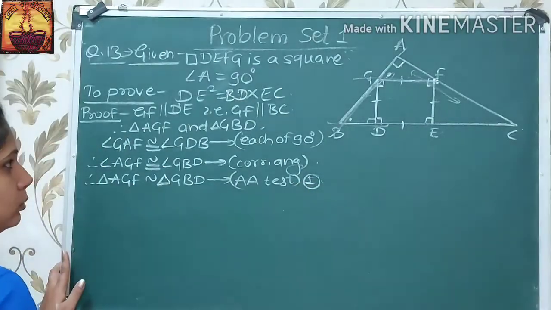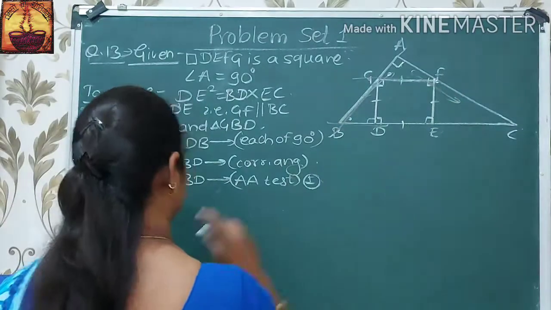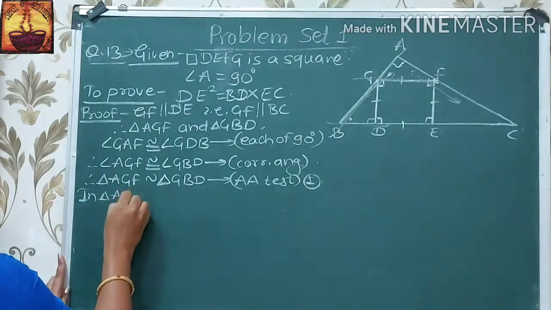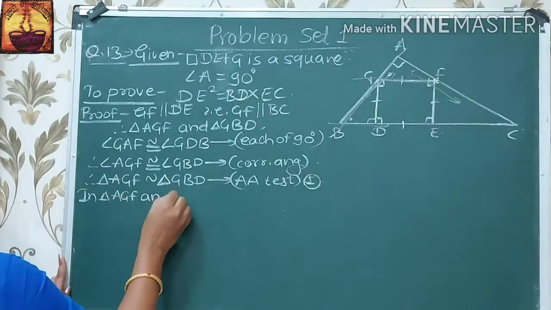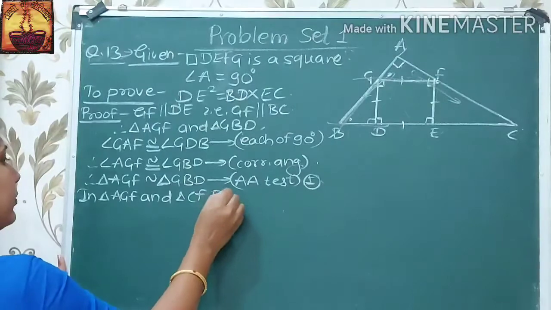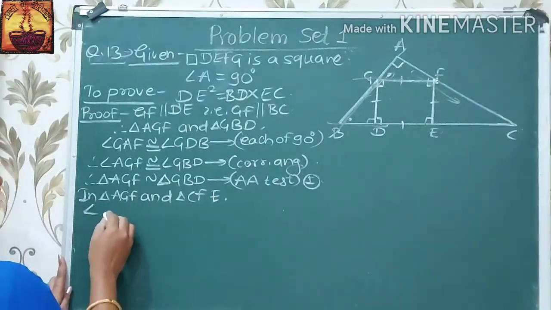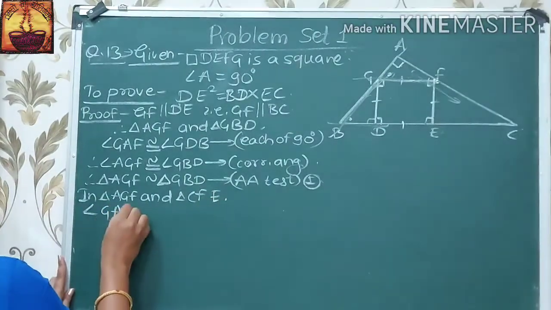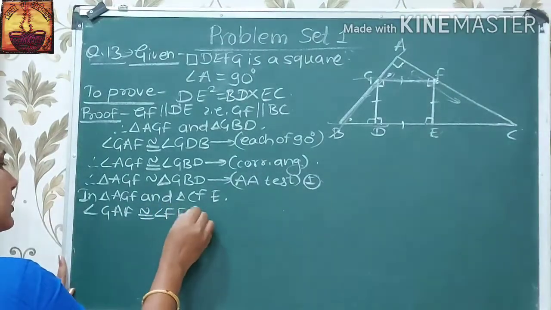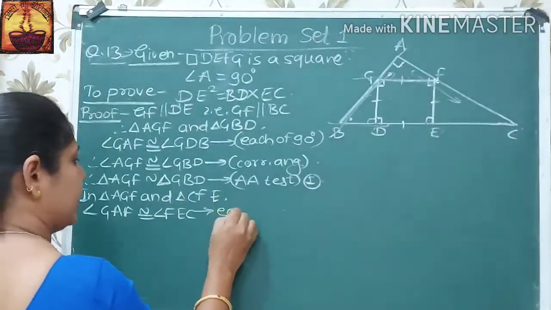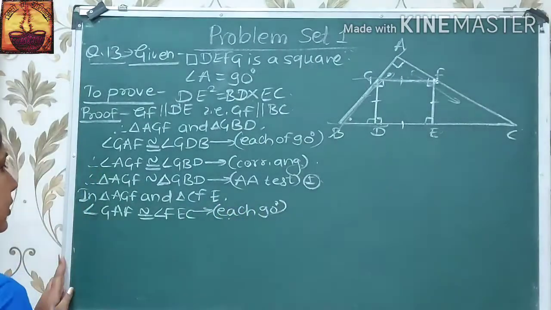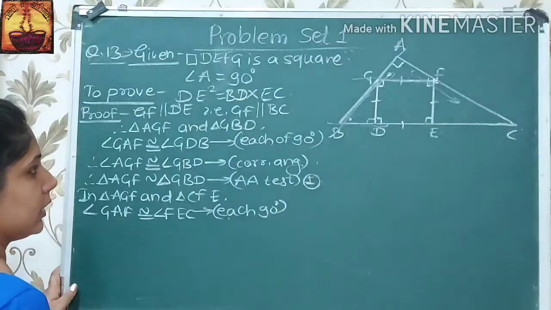Now in triangle AGF and triangle CFE, angle GAF is congruent to angle FEC, each of 90 degrees. Therefore, these two angles are congruent.